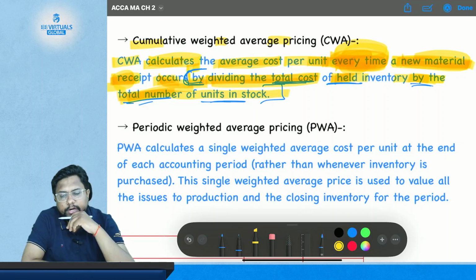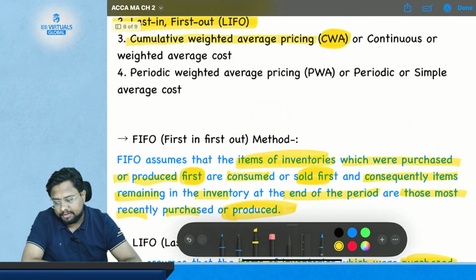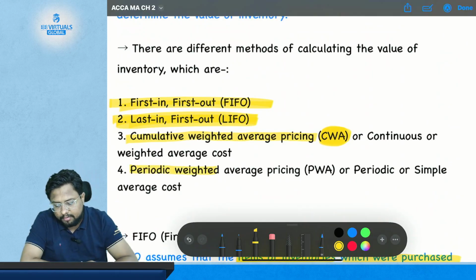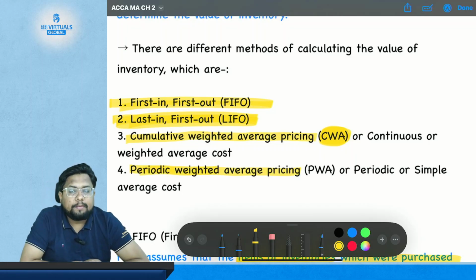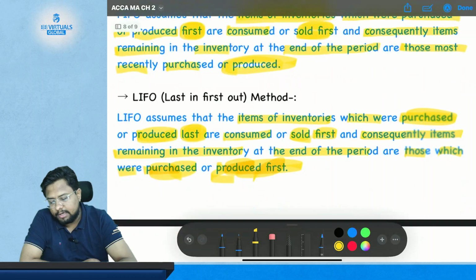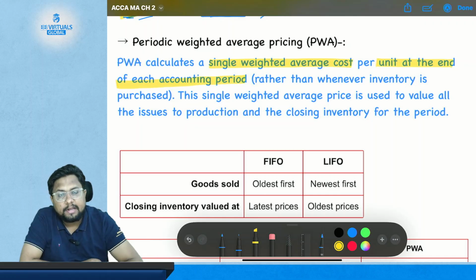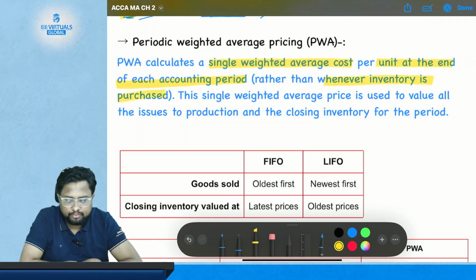Okay, got it. Now comes the last method of inventory valuation, which is periodic weighted average pricing, PWA in short. Now see what this is all about. PWA calculates a single weighted average cost per unit at the end of each accounting period rather than whenever inventory is purchased or issued.